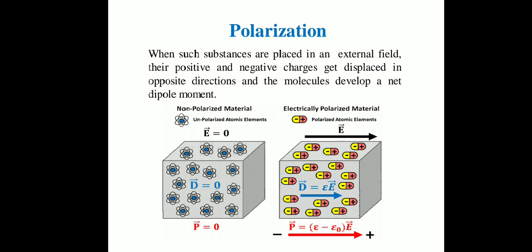So our dipole moment P bar is also 0, because we know the formula for dipole moment. P bar equal to Q into d. As small d equal to 0, so product Q into d is also 0, so P bar value becomes 0. So this is our figure for non-polarized material, means unpolarized atomic molecules. Now let us consider figure for polarized material.